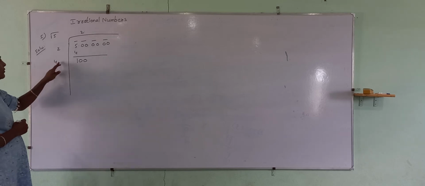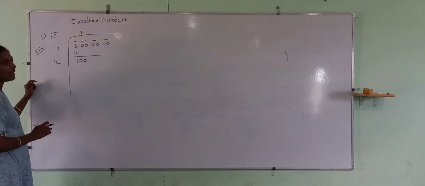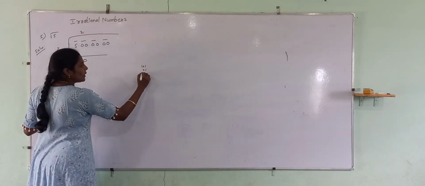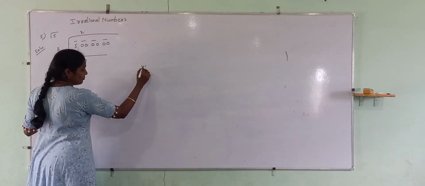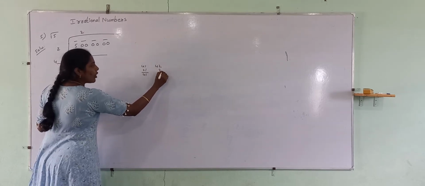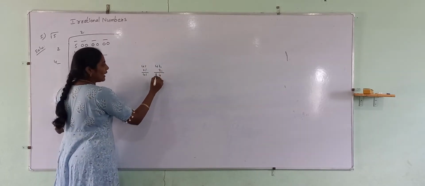By which number we place here, with the same number we have to multiply. If we take 1, it will be 41, and 41 ones is 41. If we take 2, 42 2s are 84.